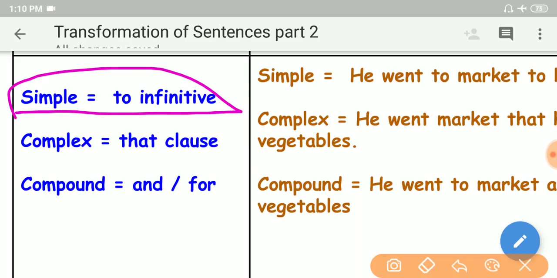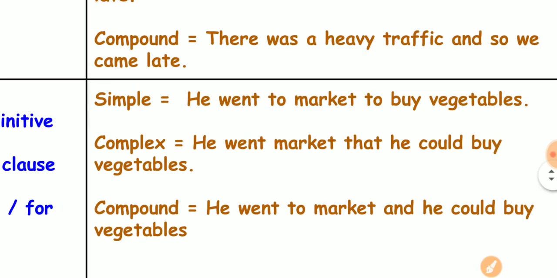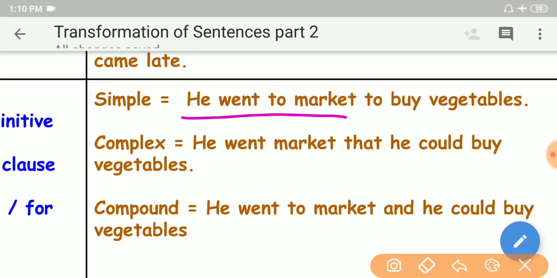Simple: if a simple sentence has an infinitive phrase, that phrase can be expanded to a that clause. Again, that clause can be expanded into an independent clause by using and or for coordinating conjunctions to get a compound sentence, my dear friends. See here. He went to market to buy vegetables.